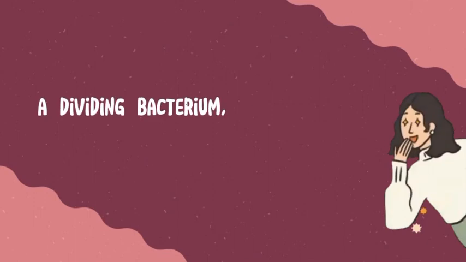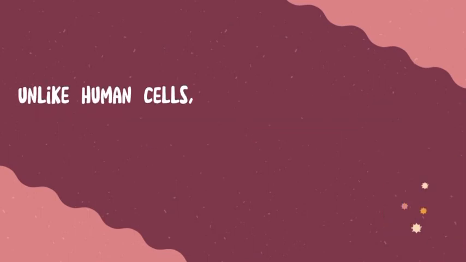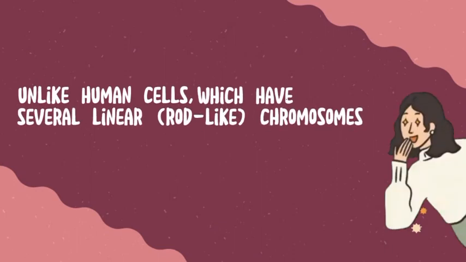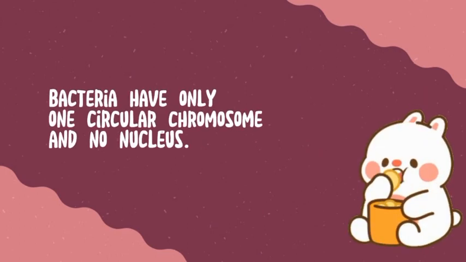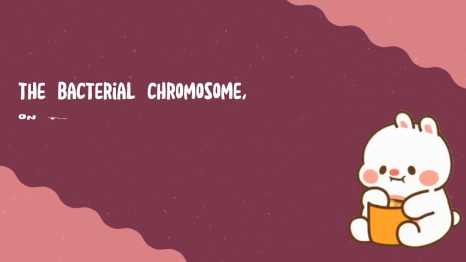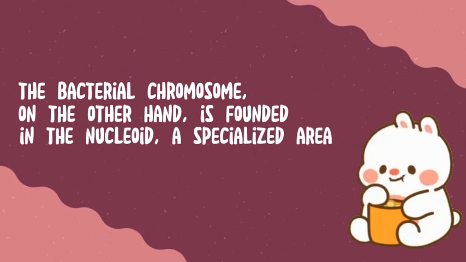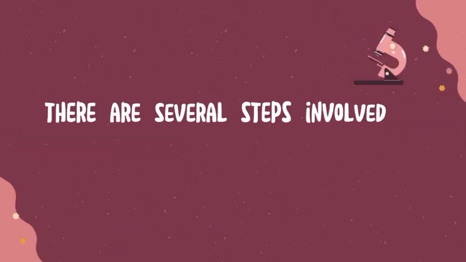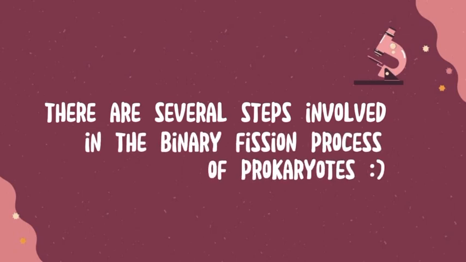A dividing bacterium, like a human cell, needs to copy its DNA. Unlike human cells, which have several linear rod-like chromosomes encased in a membrane-bound nucleus, bacteria have only one circular chromosome and no nucleus. The bacterial chromosome, on the other hand, is found in the nucleoid, a specialized area of the cell. There are several steps involved in the binary fission process of prokaryotes.